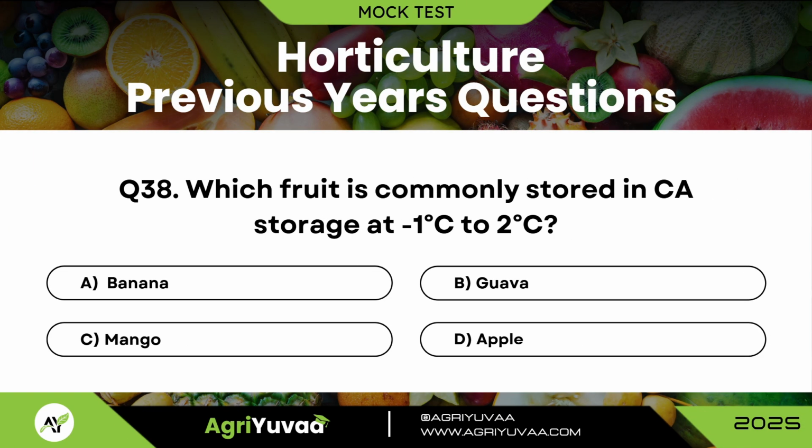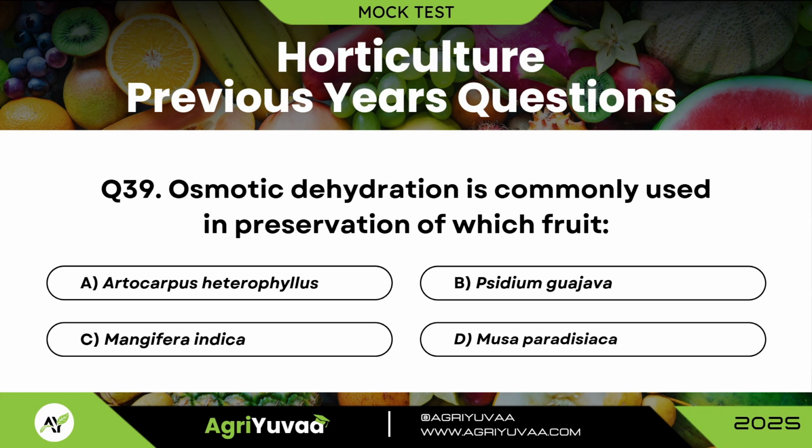Question 38. Which fruit is commonly stored in CA storage at -1 degree Celsius to 2 degree? Correct answer is option D, apple. Question 39. Osmotic dehydration is commonly used in preservation of which fruit?